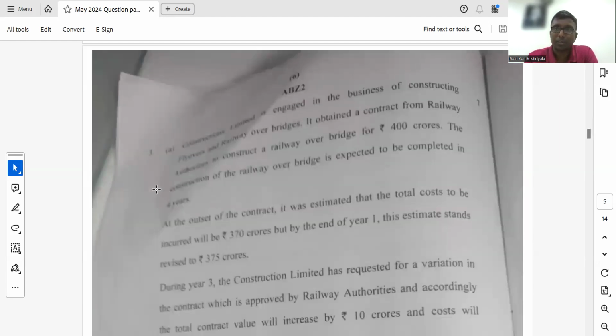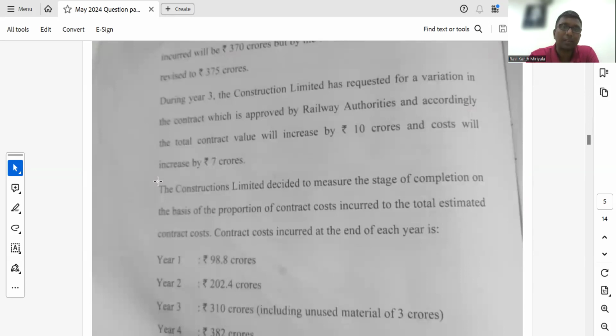Next, third question. The third question is based on accounting standard 7. Yes, it is based on accounting standard 7. Here he has utilized a very good thing. There is an escalation clause also included. At the same time, there is a loss in the project. Then how do students account for these things?